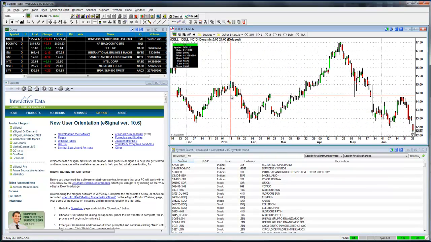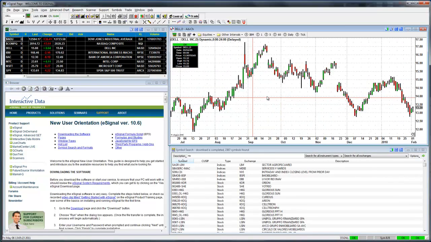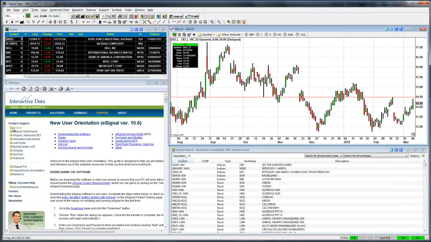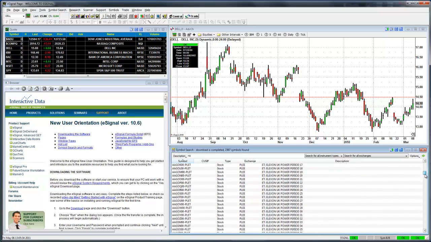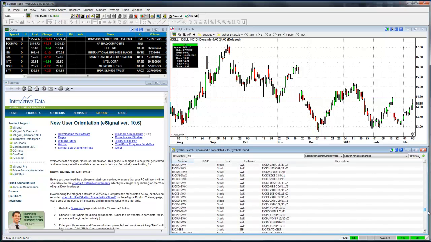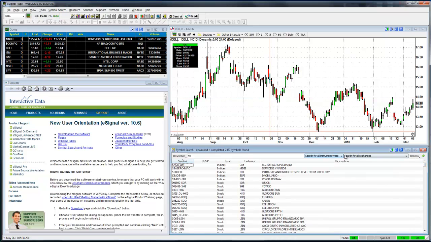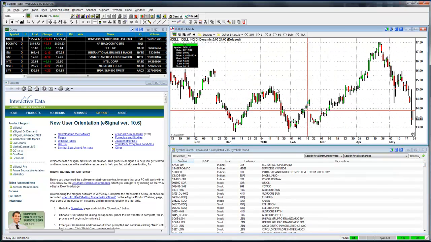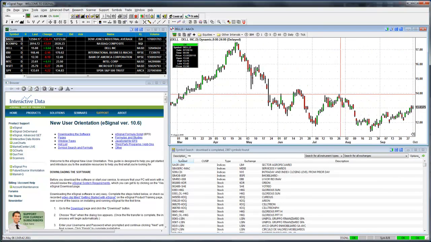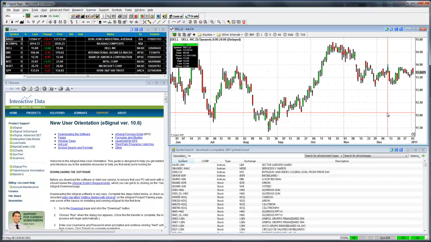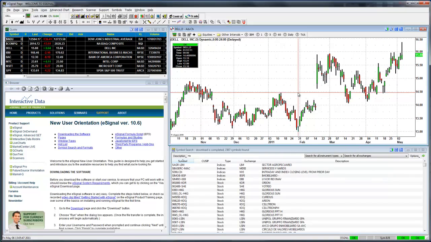We're just having a look at Dell. We can scroll across. Got the help over on the left hand side. Symbol search just down here. Done a quick search for Rio, and as you can see it's got 2,000 symbols found, so quite a few there. But all in all, eSignal 10.6 was a great package in its time, but the people at Interactive Data have updated it, and now we've got eSignal 11, which I'm going to show you now.